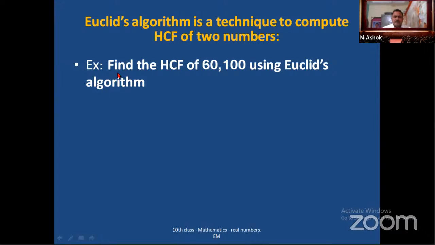Okay, so I will explain with the help of an example. So look at the question once. Find the HCF of 60 and 100 using Euclid's algorithm. Okay, so you have to find the HCF of these two numbers by using Euclid's algorithm.